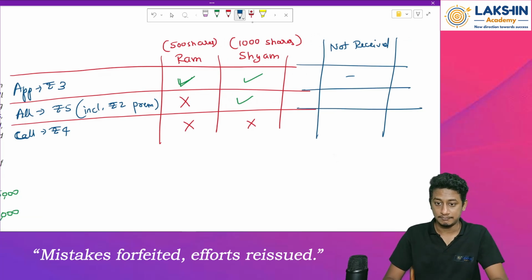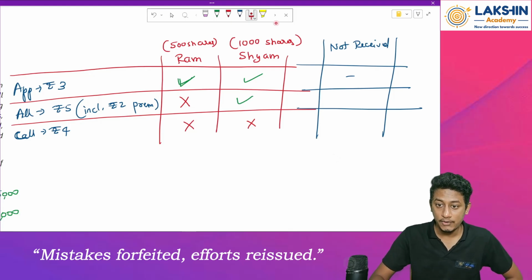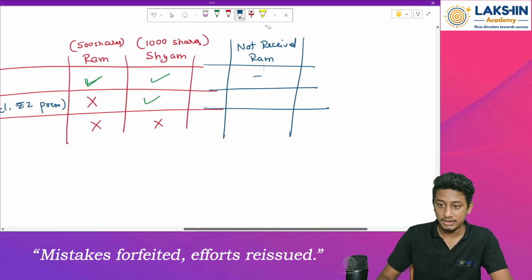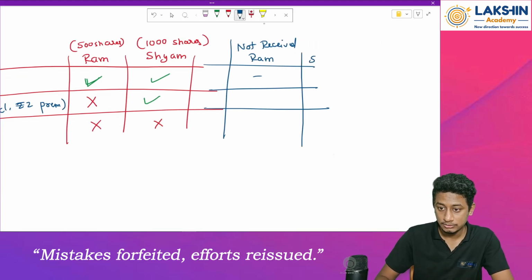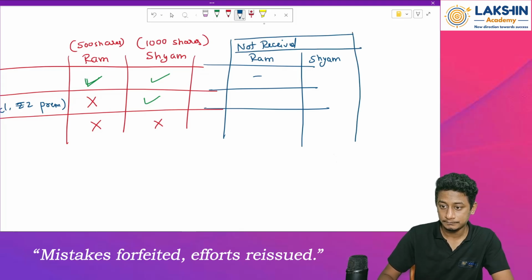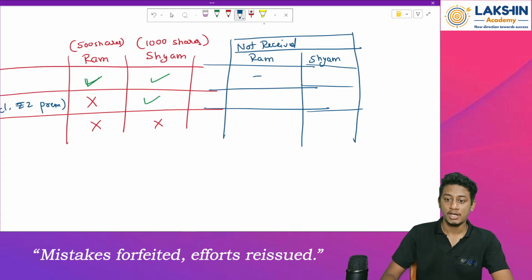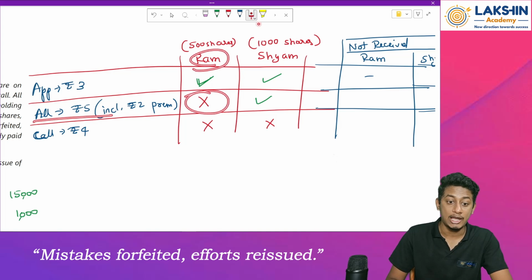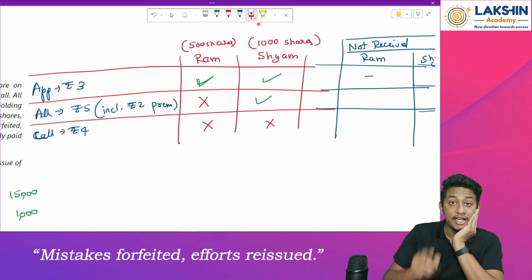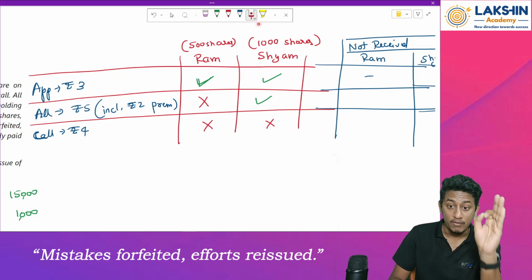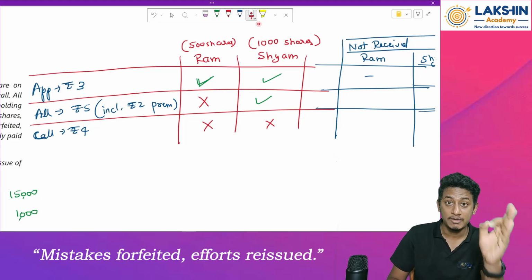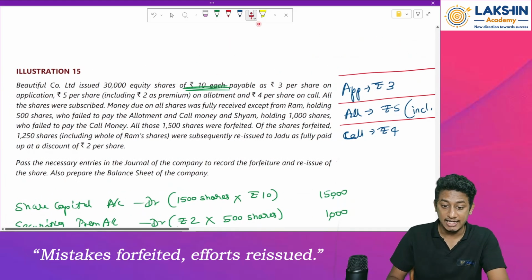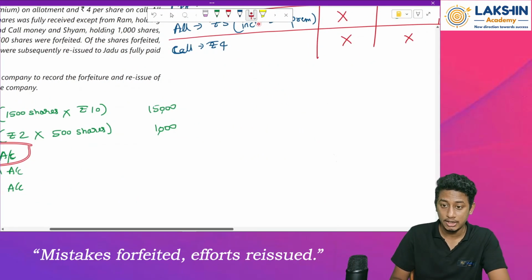And on allotment, from Mr. Ram and Mr. Sham, how much is supposed to be received? From Mr. Ram, how much is not received on allotment? Should I take premium or not? I should take the premium amount. Why? Because premium is not received, and whenever premium is not received, you will pass that entry in this allotment amount. Clear? Okay, remember this.